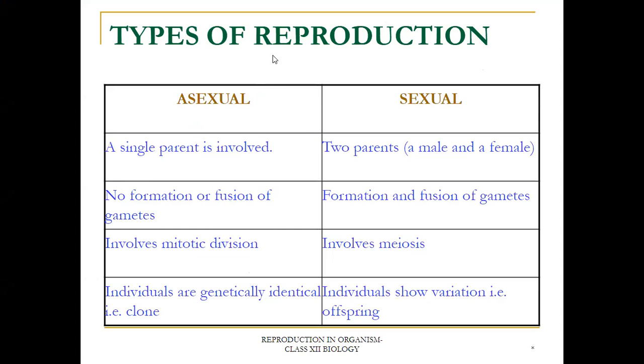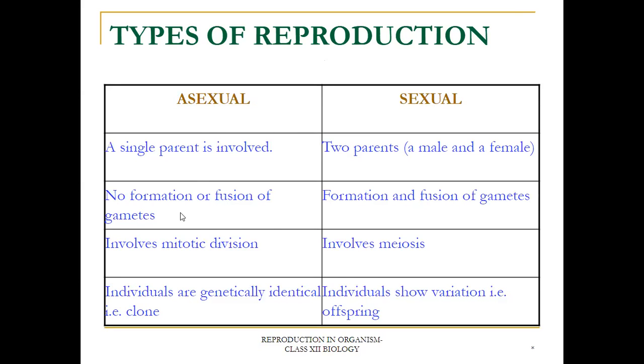So here are the types of reproduction. There are two types of reproduction. One is asexual and second is sexual. In asexual, a single parent is involved, and in sexual, two parents are there, one male and one female. In asexual, there is no fusion of gametes, but in sexual, there is a fusion of gametes.